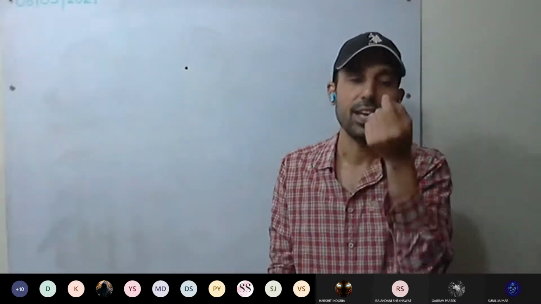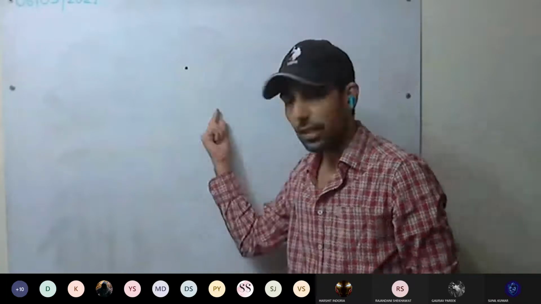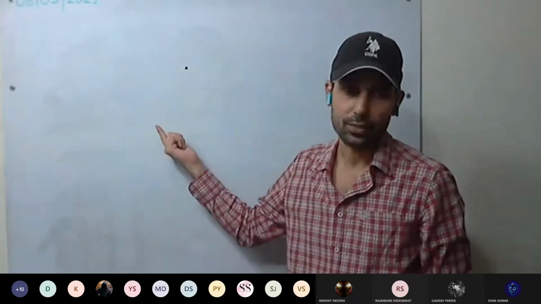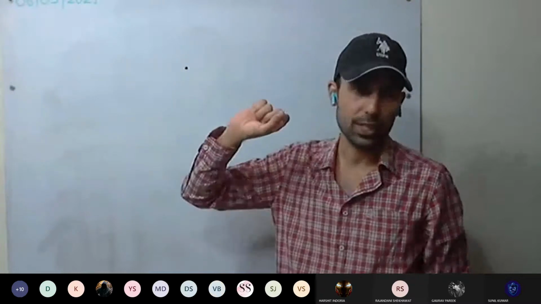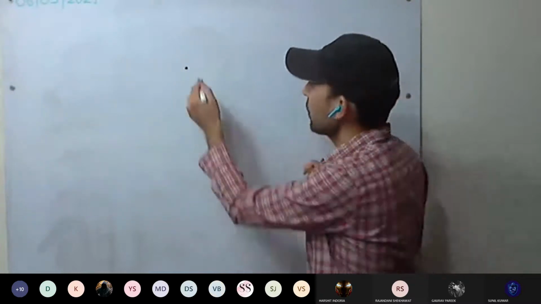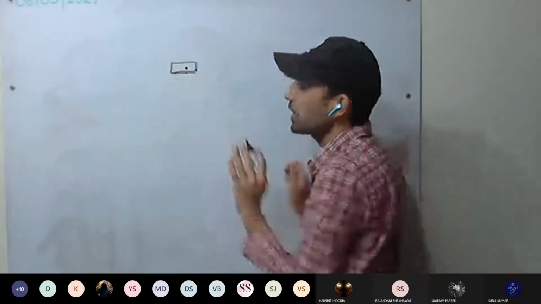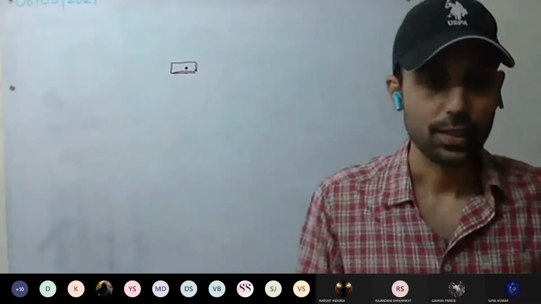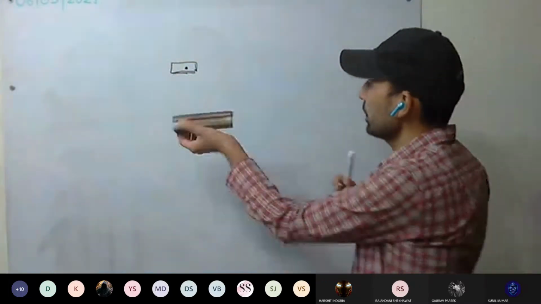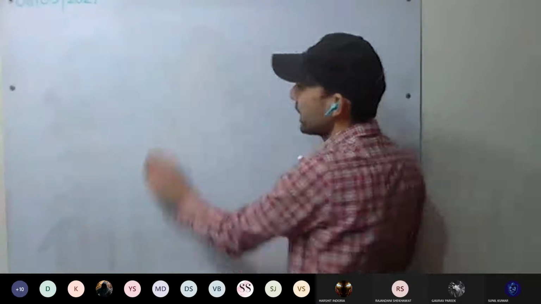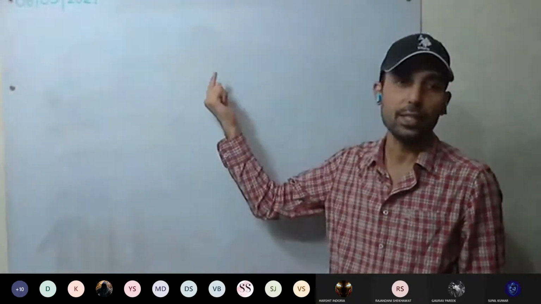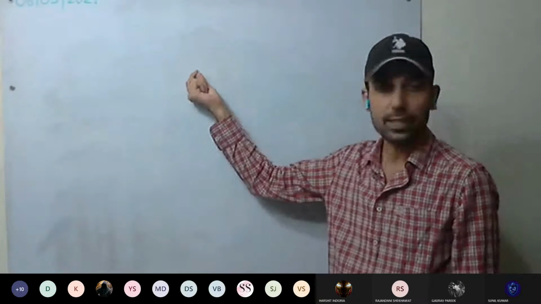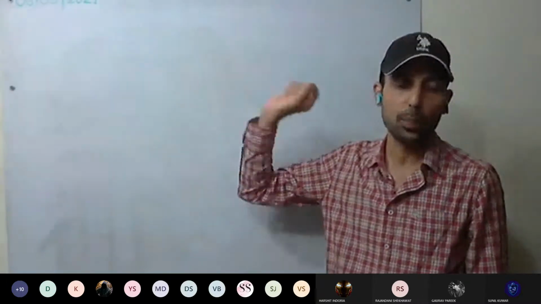So we can consider the body as a point, and our calculations will become easy. We don't have to take the length of the object into consideration, or else the solution will become more complex. This is the convention we always take: everybody is considered a point object.